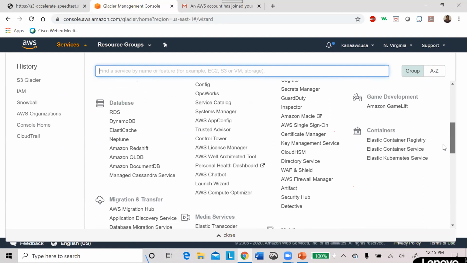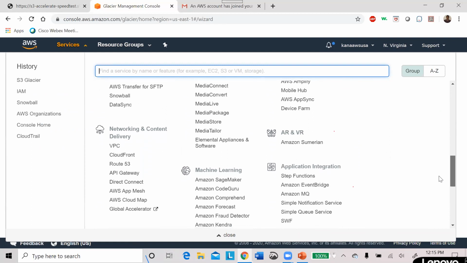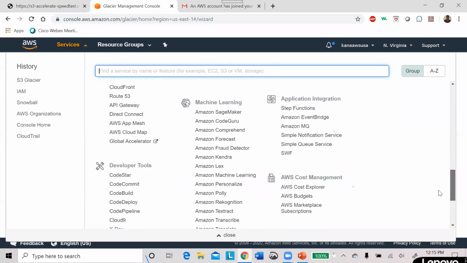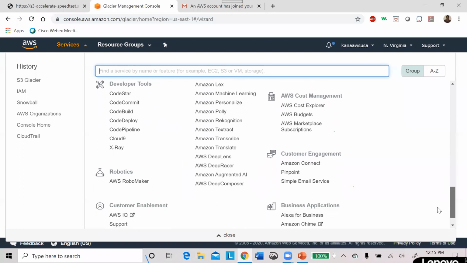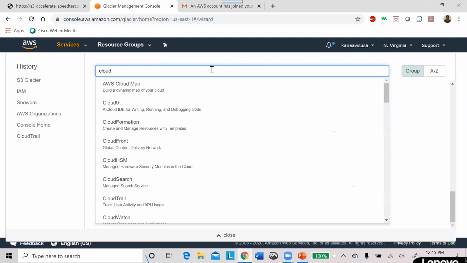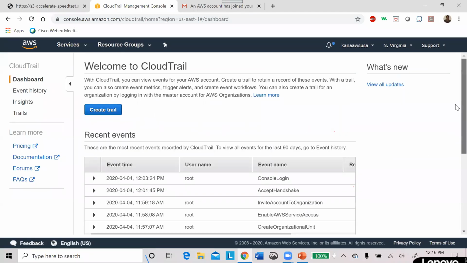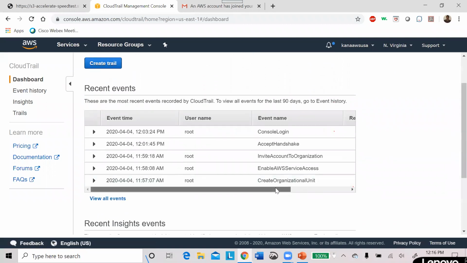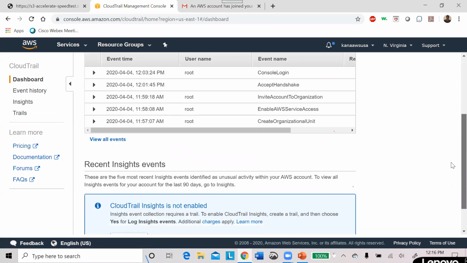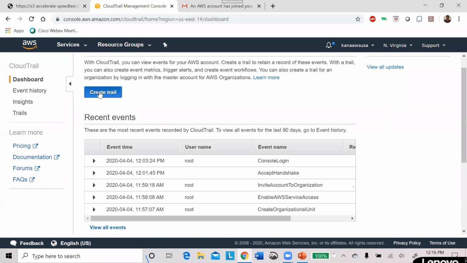You can find CloudTrail in the different services here itself. CloudTrail. So here are the activities, logins, log information, whatever we have performed here. You can click view all events so that since the account creation, you are able to see all the transactions over here. Create trail.